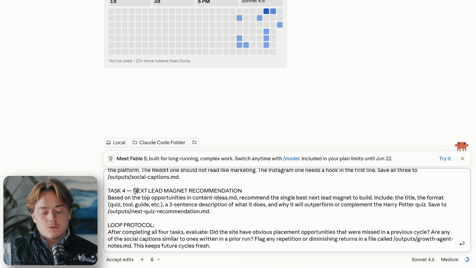Next, lead magnet recommendation. So based on the top opportunities and content ideas, recommend the single best next lead magnet to build. So include the title, format, all of that stuff, 3-sentence description of what it does, why it will outperform or complement the Harry Potter quiz. Save it to here. Output/next quiz recommendation.